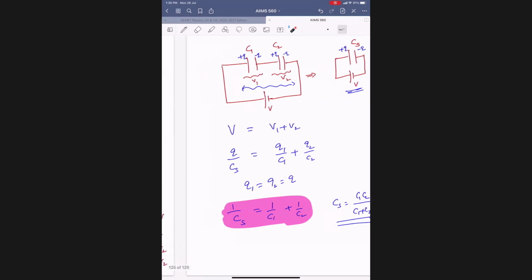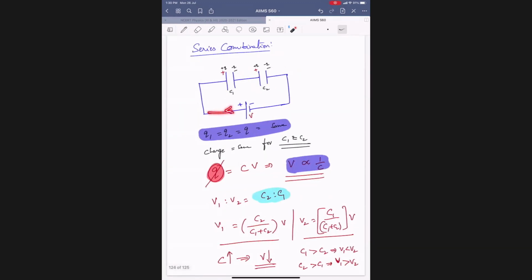So in the circuit, current initially flows. After a long time, current will become zero in the circuit. Why will current not flow? The charge on the capacitor goes from 0 to 1, 2, 3, and so on. Finally, it reaches a maximum value Q. Once it reaches maximum value, beyond that it is not possible, dq by dt becomes 0.